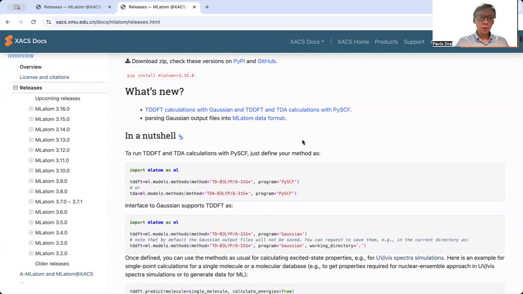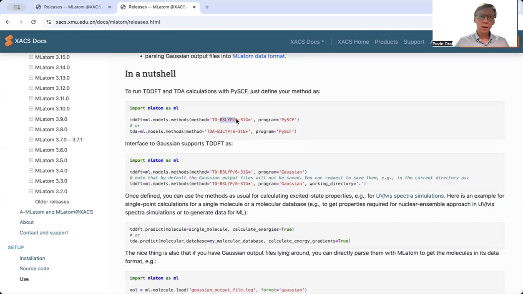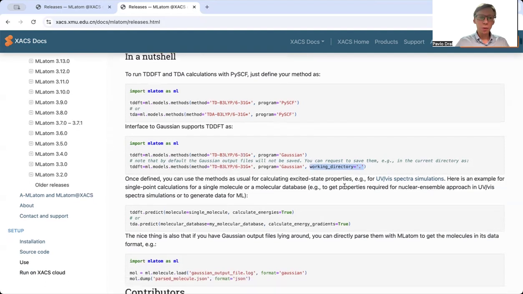In a nutshell, to perform these calculations, you just need to define your functionals and basis set and put a prefix TD or TDA dash for PySCF. For Gaussian, it would just work with TD. And also, you need to sometimes save your Gaussian output files. Then you need to request in which directory you want to do this. Once all this is set up, you can use